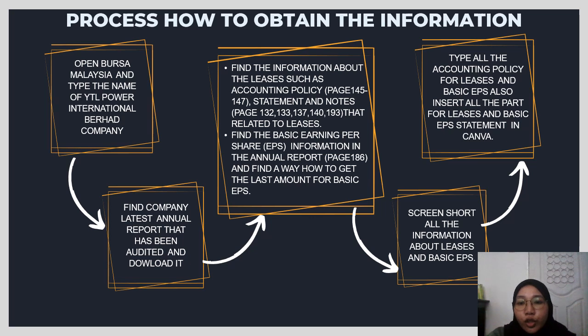After that, I opened the annual report and found all the information related to the lease and the basic EPS. Then I took screenshots of all the information, and the last step was that I typed all the accounting policy for lease and basic EPS and inserted all the statements related to them in this slide presentation.